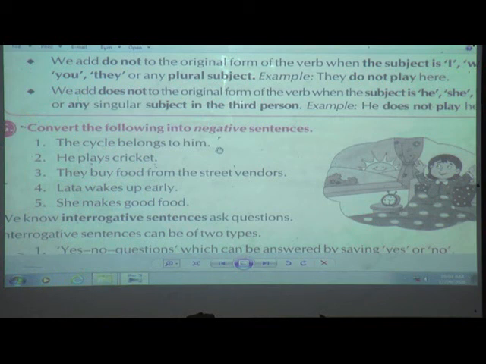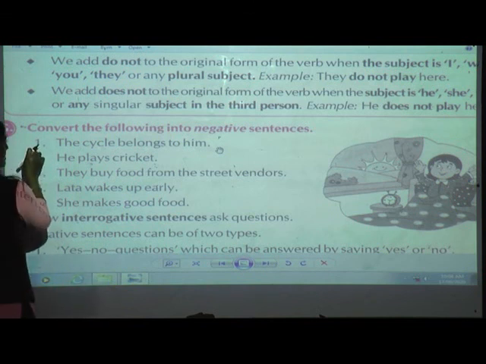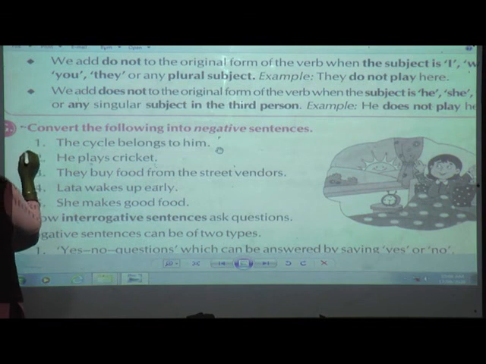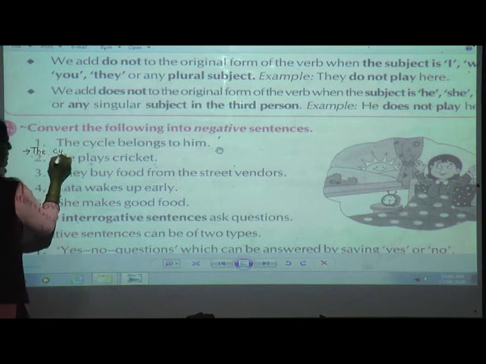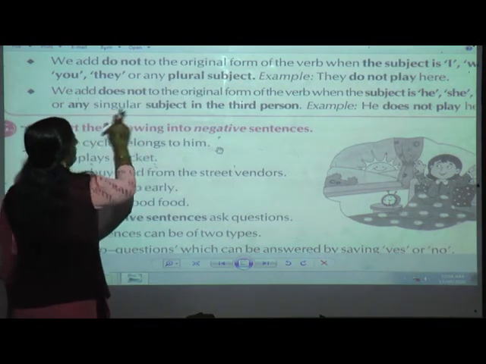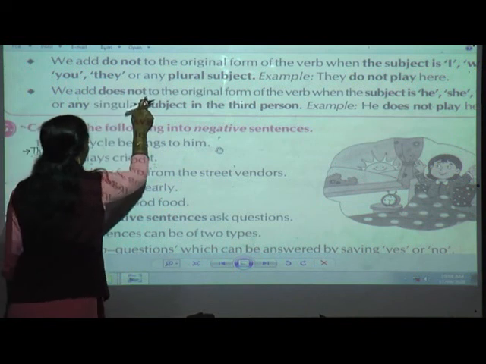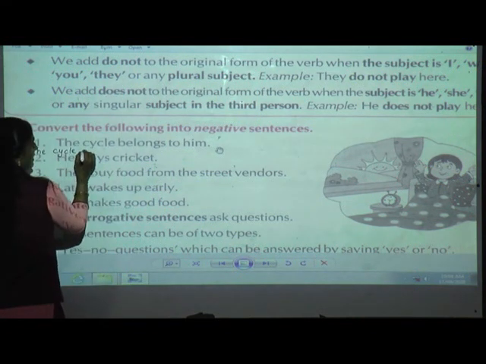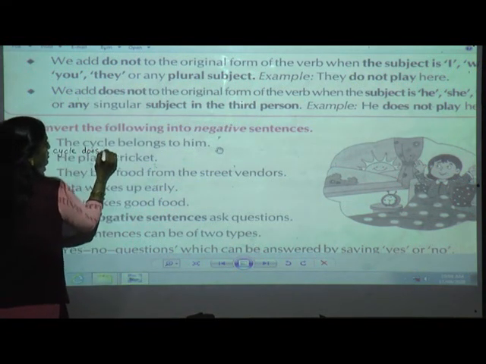Now the cycle is what? It is a singular subject, yes or no? So how am I going to write? Here space is there. You can write over here in small handwriting along with me. The cycle. Now, if the subject is singular, can you see here? Singular subject, so what are we going to use? Does not. The cycle does not